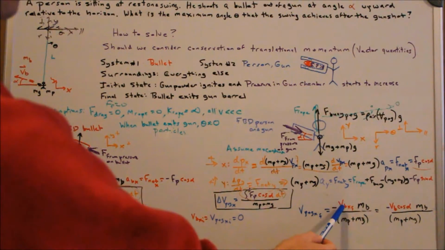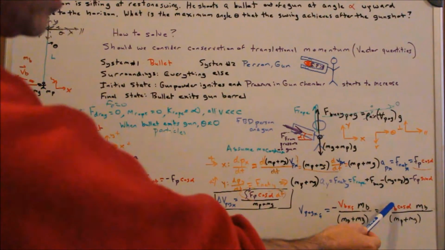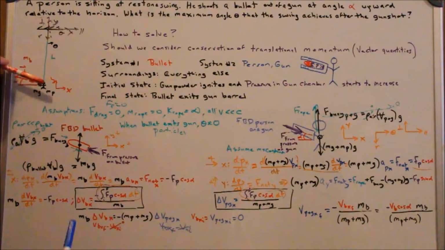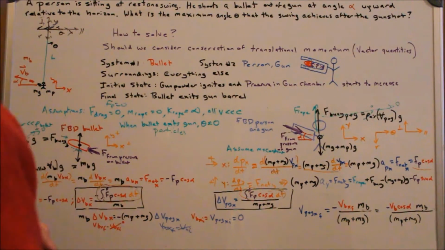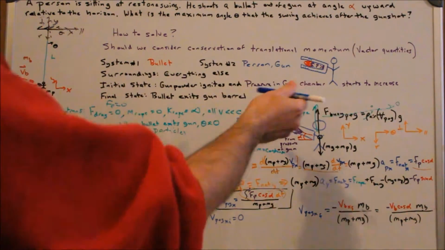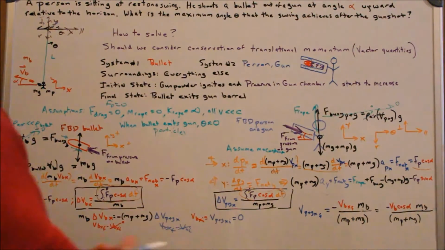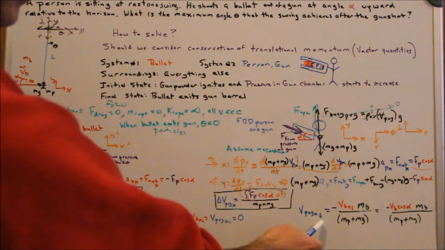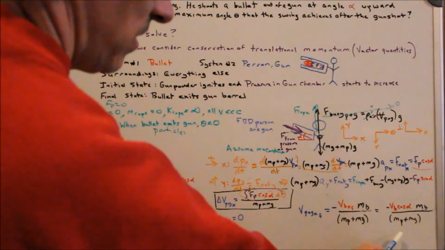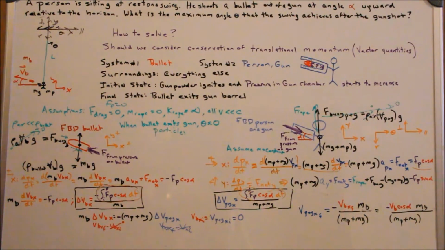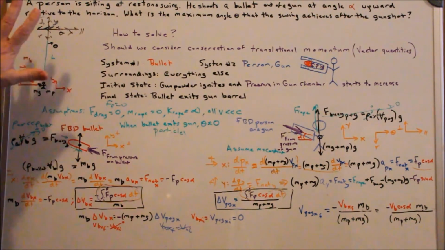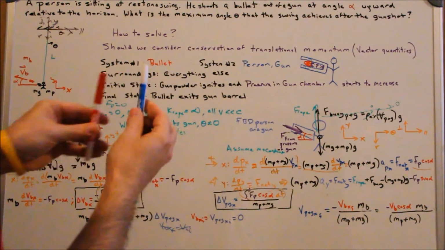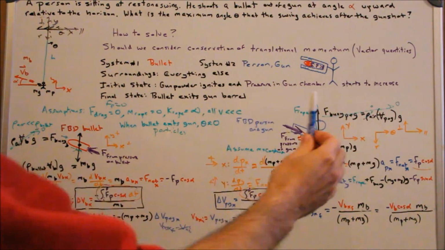We know, I was told that the velocity of the bullet in the x direction finally is the magnitude of total velocity, v sub b, times the cosine part. So I know that in the x direction at this final time when the bullet leaves the gun, the velocity of the person and the gun in the x direction is this equation right here. Now that hasn't answered the final question, but that is at the time when they're no longer interacting. Now I know the velocity of the person and the gun in the x direction.